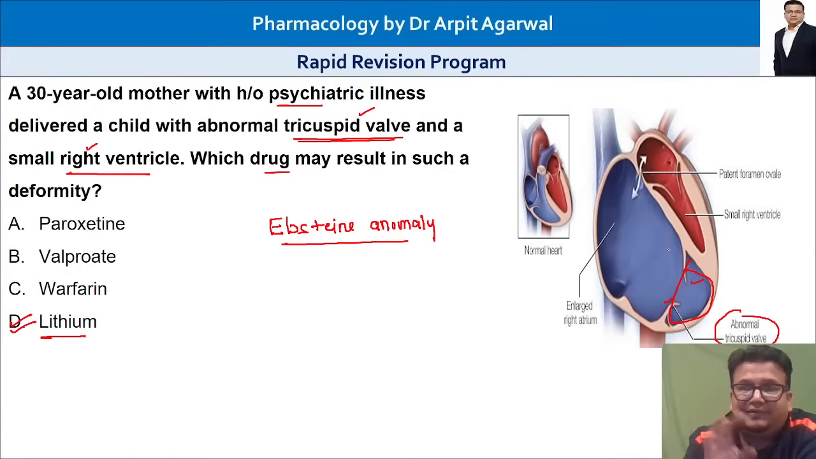This image will clarify. As you can see, the right atrium has become so large. You can see such a large right atrium and right ventricle is atrophied, very small, and tricuspid valve is defective. That is due to lithium intake. Lithium intake in pregnancy causing Epstein anomaly.